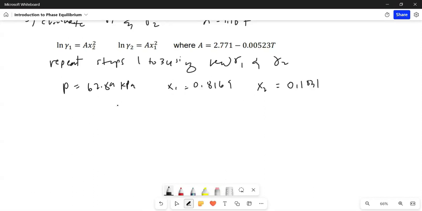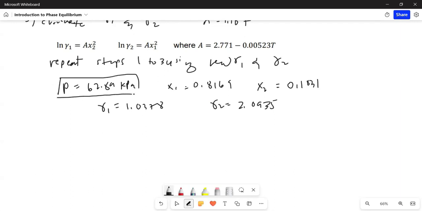You can also write the gammas. Gamma 1 is 1.0378 and gamma 2 is 2.0935. Okay, so those are our answers for letter B. So let me box those.